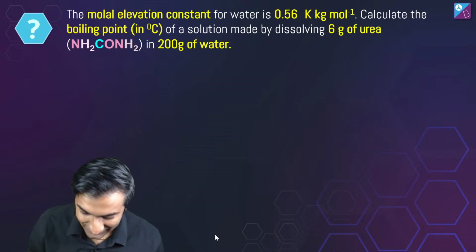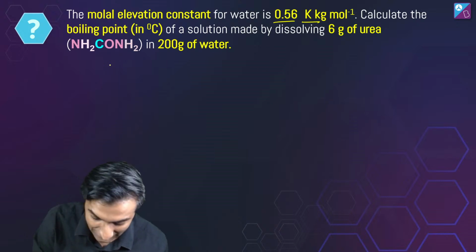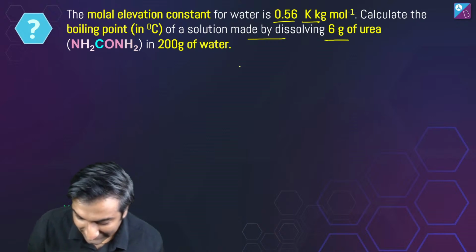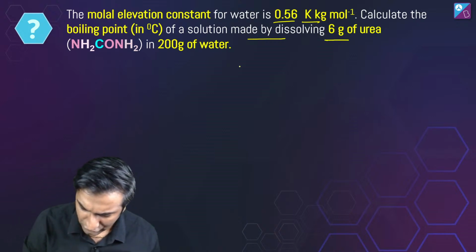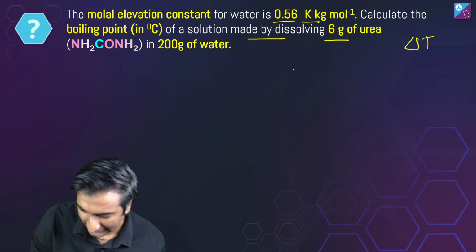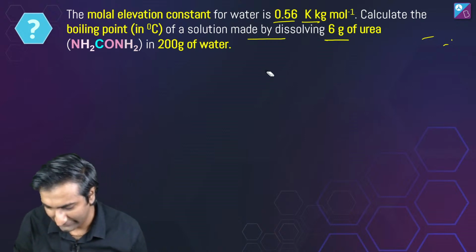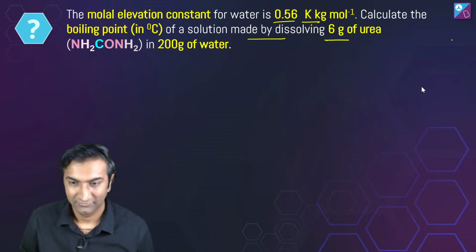The molar elevation constant for water is 0.56 Kelvin kg per mole. Calculate the boiling point of a solution made by dissolving 6 gram of urea in 200 gram of water. Okay. So this again is the whole delta TB equal to i KB times m. Use that expression here. सीधा है. i is 1. Direct 1. Please try it out. हो गया? बताओ आंसर.